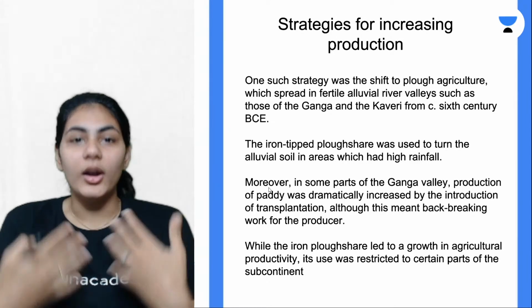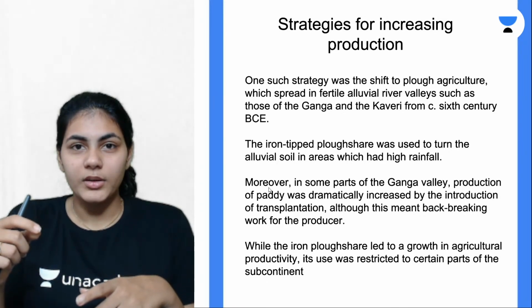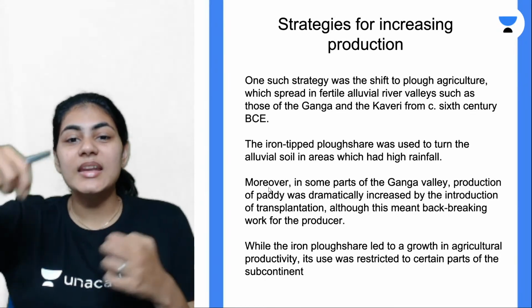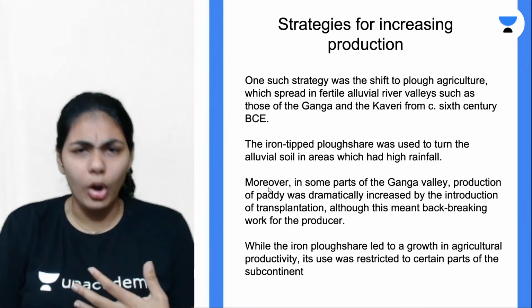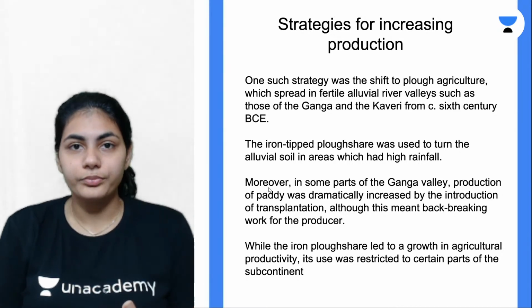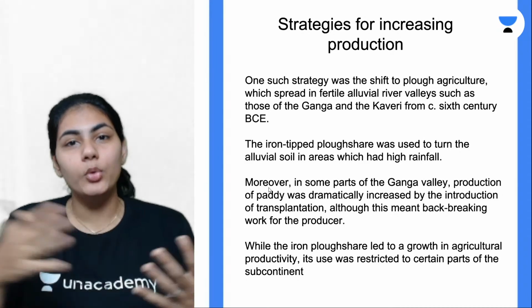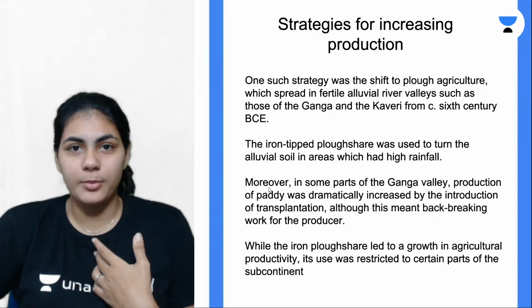Now I pluck the root of that sapling and plant it in some other field where there is excess water, because paddy usually requires a lot of water to grow. That is the advantage, because you'll have greater productivity.